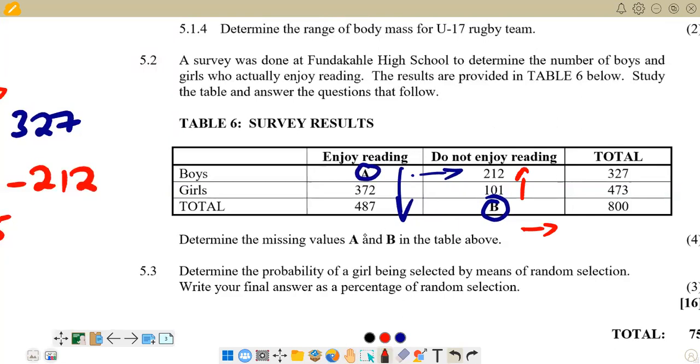What we are saying is, for you, the simplest there is: remember, B is on the column for total, and to get the total here, we add this one plus this one to get B. So we say 212 plus 101 is equal to B. We are just going to do that, 212 plus 101, and we get our B.